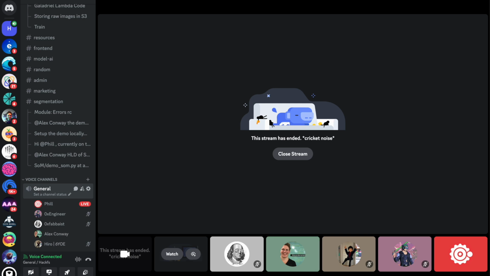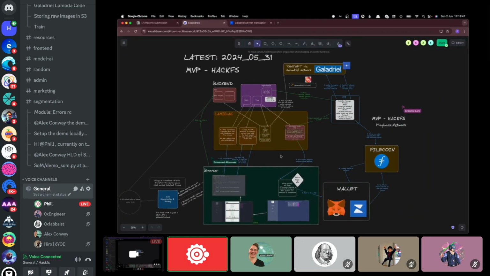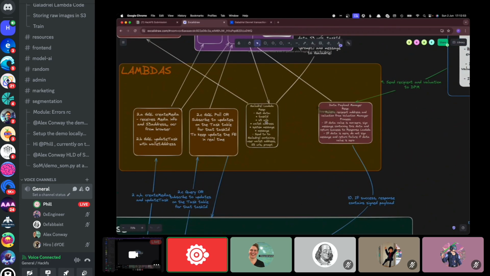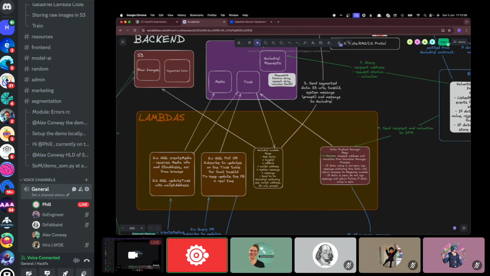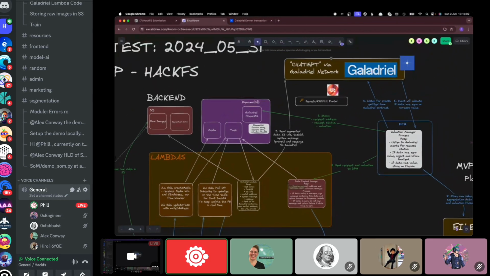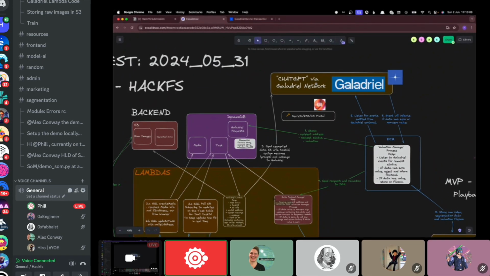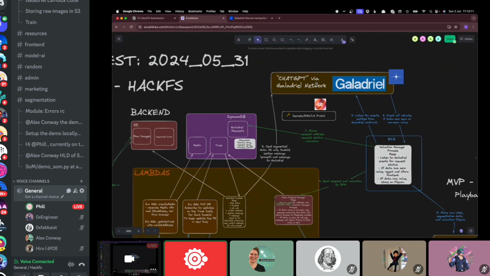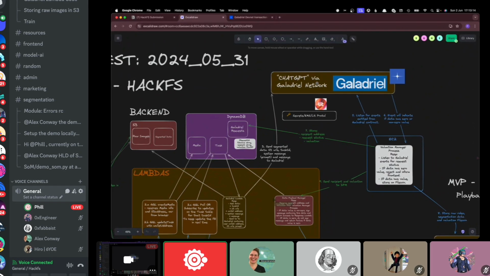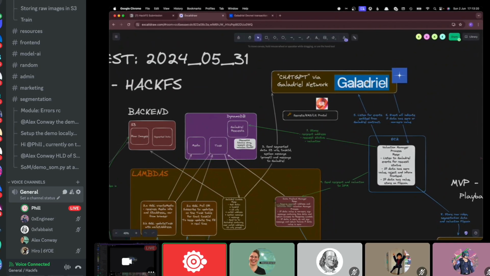Maybe Hector or Phil can step in and take us through the back end and some of the Galadriel stuff quickly. Yeah, okay, so this is the back-end architecture. Following on from what Alex said, we have the segmented redacted data in S3. We have a lambda here called the Galadriel lambda, and it takes the S3 image URLs and packages them up into a transaction and sends them to our custom smart contract on Galadriel. We send along with that a custom system prompt, which tells the OpenAI ChatGPT vision model to value the images that it receives. And we have an EC2 server running, which is listening for events emitted on Galadriel.